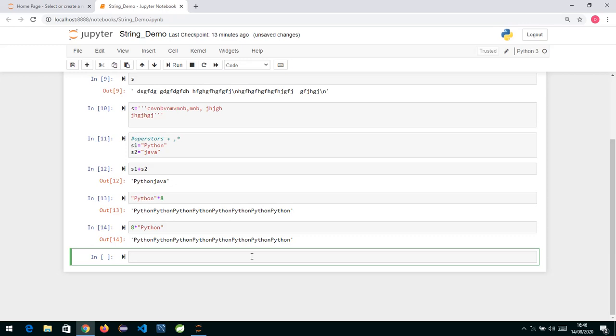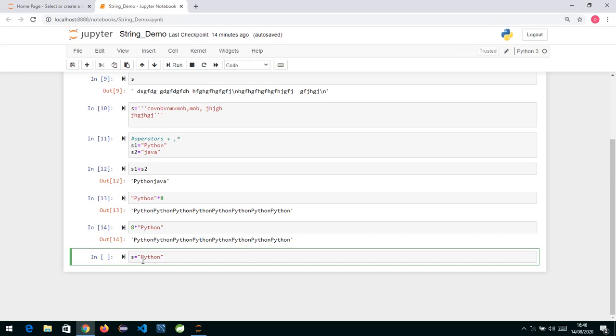Now moving ahead, a string is a collection of characters. The characters present inside a string can be accessed by index. A string is nothing but a sequence of characters. So if I have a string written this way, we can access its characters.